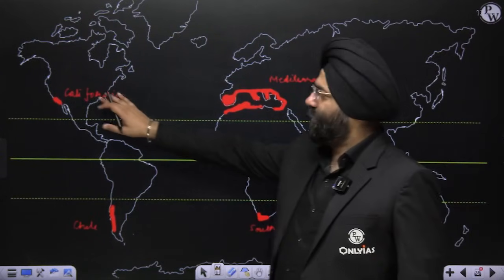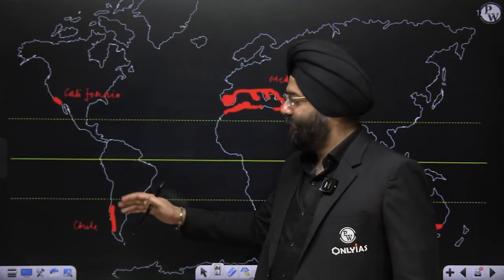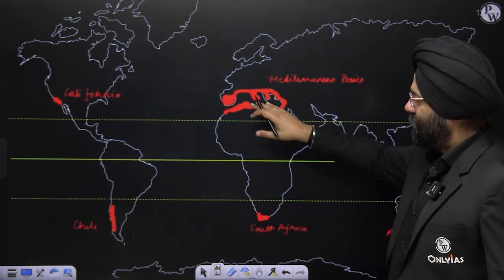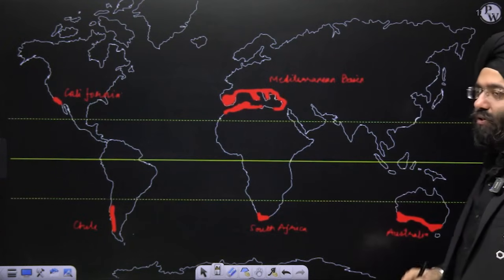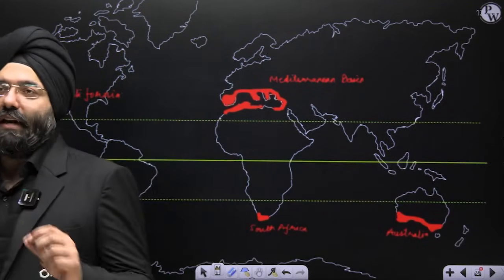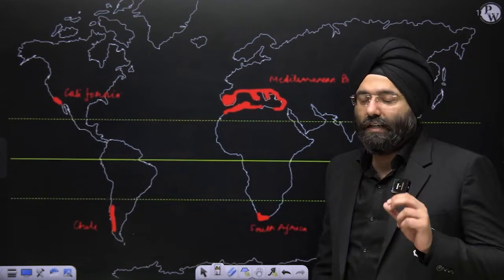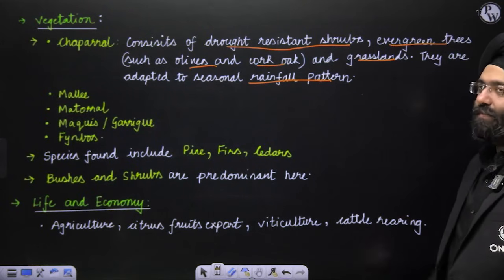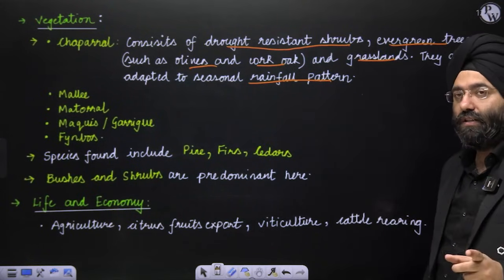This is the California region again. This is the region of Chile, again western margins if you realize. Then this is the Mediterranean basin. This is again South Africa and this is Australia, the southern part. So these are the regions which are experiencing the Mediterranean climate, and you have understood the reason also. I've explained the concept of the westerlies during the time of the winters. Westerlies flow from west to east, right? Easterlies are the ones which flow from east to west. Clear? Okay.